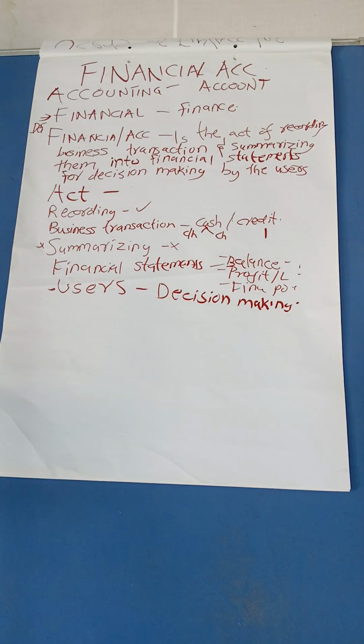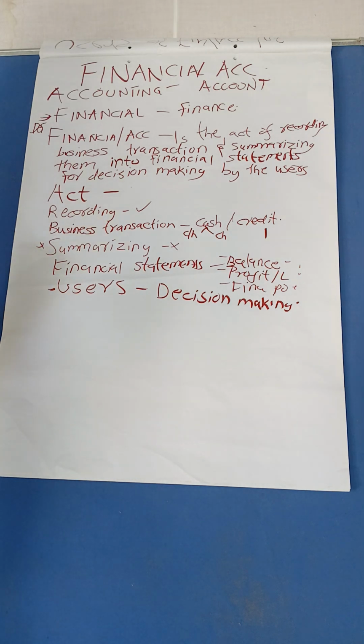So we ask ourselves now, who are these users of the financial information that we have prepared here? I will come up with an acronym that is going to guide us on how we can remember the users, in case you are asked in an exam scenario, or when you are in a business or an organization, preparing information purposely to be used by somebody for decision making.